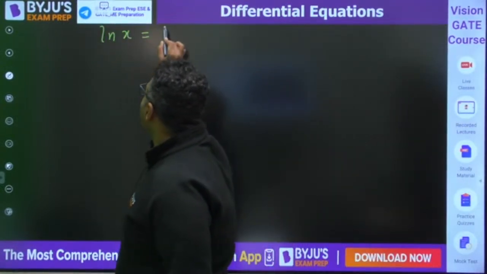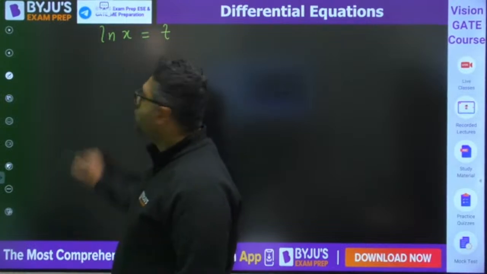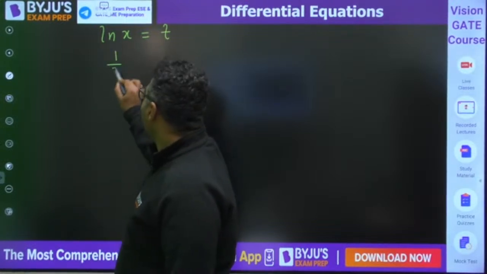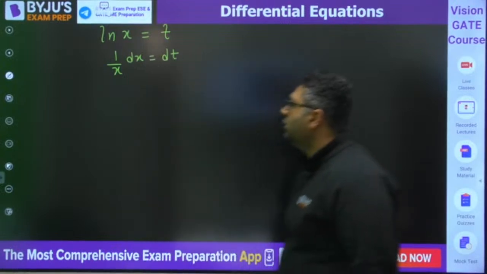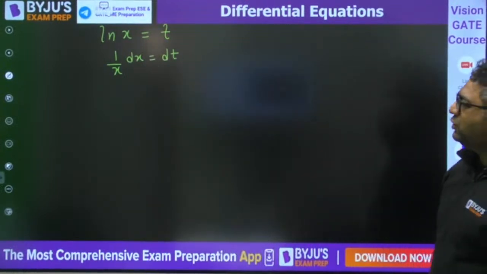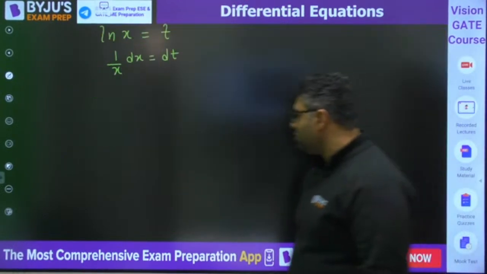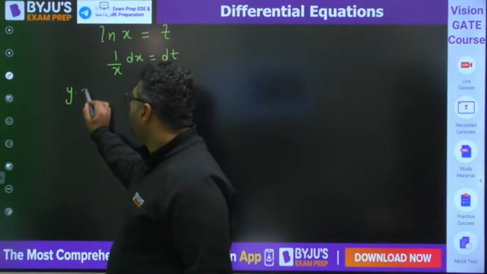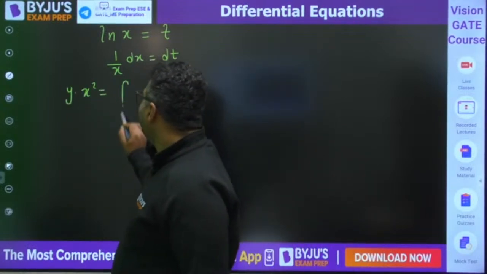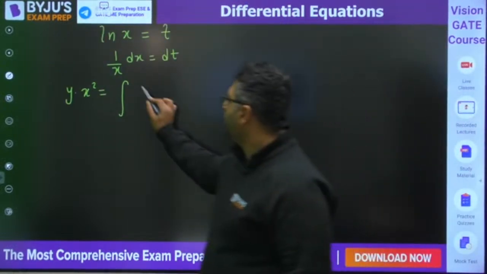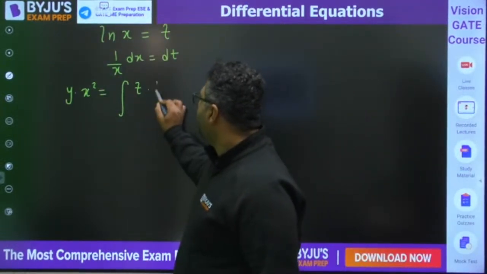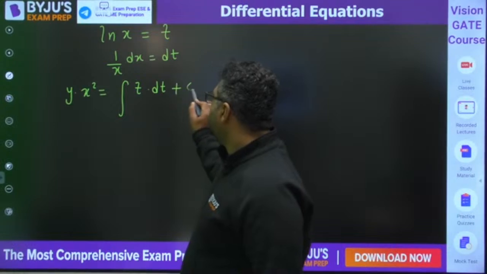Can we take ln x equal to, let us say, t. So differentiation will be 1 by x dx equals dt. If we put it like that, we can solve the integration. Ln x is becoming t, into dt plus c.